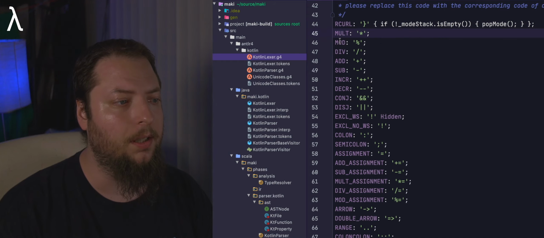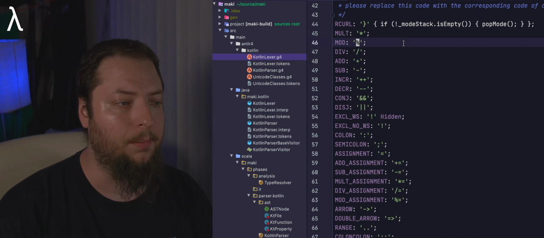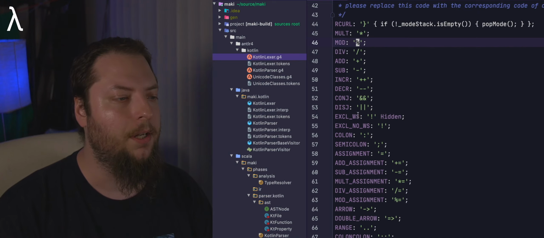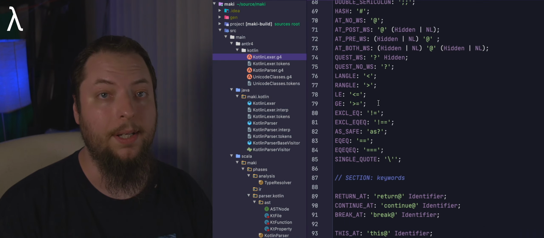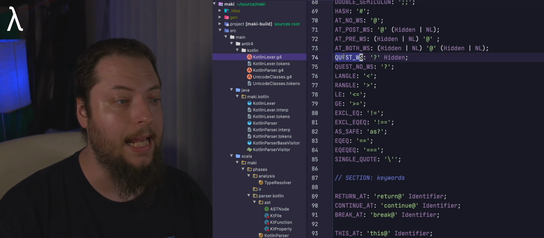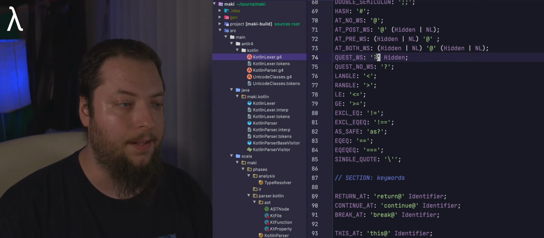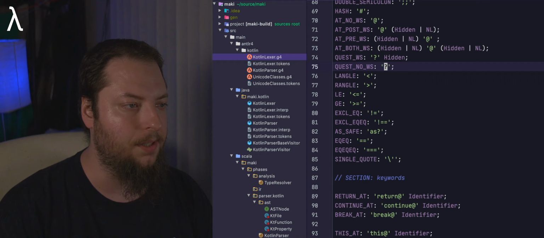Multiplication, you have the star, modulus with MOD is the percent sign, and so on and so forth. So these are the basic Kotlin symbols that will be broken down into individual tokens. So the token name is on the left here, and then we have the actual symbol here, or the piece of text that it will match as that token.